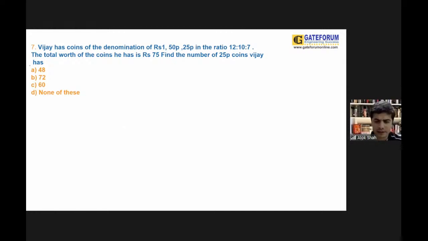Chalo, moving towards here. The next question: Vijay has coins of denominations. Vijay has coins in the denomination of rupees 1, 50 paisa and 25 paisa. And these coins are in the ratio of 12:10:7.